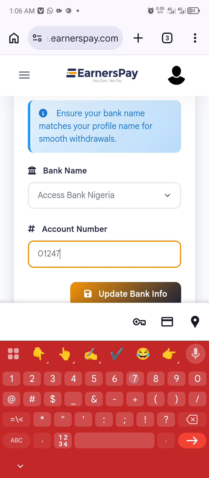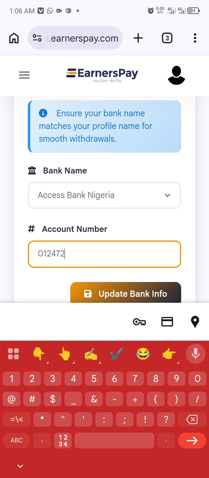If your account number is correct, your name is going to pop up at the bottom. When your name pops up and it tallies with the name on your affiliate dashboard, you're going to tap on Update Bank Info. After clicking on Update Bank Info, you are going to receive an OTP. You are going to copy the OTP from your email address and paste it there.